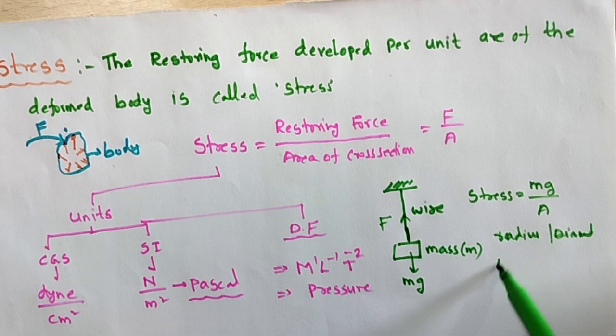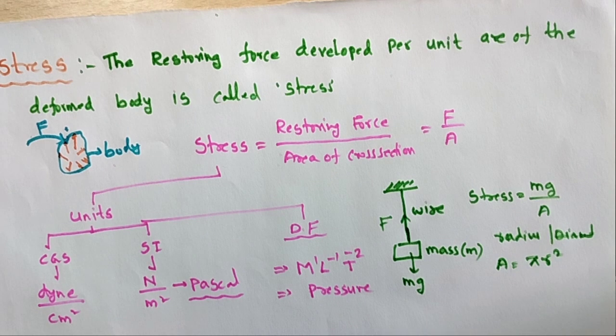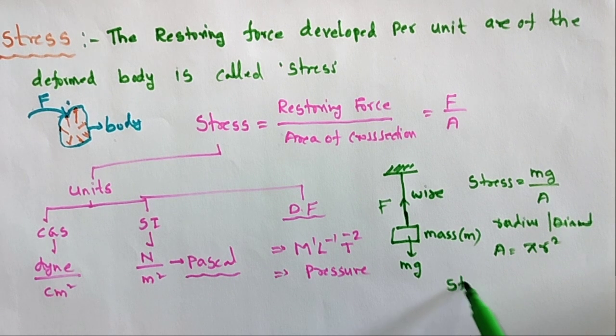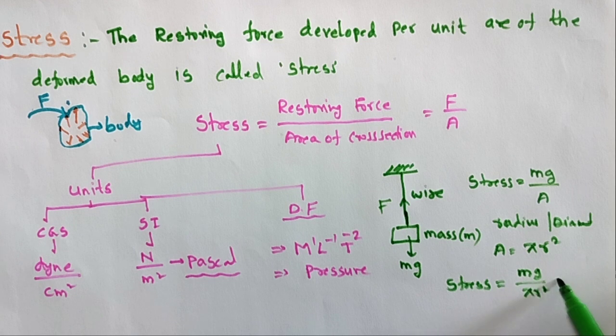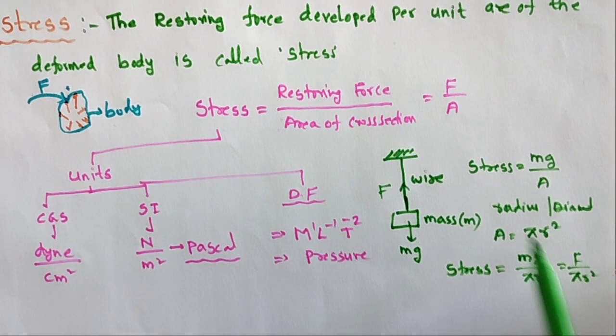What is the area of the wire? Pi r square. What is the stress formula now? Stress is equal to mg by pi r square, or F by pi r square. And this mg is sometimes the tension in the wire.